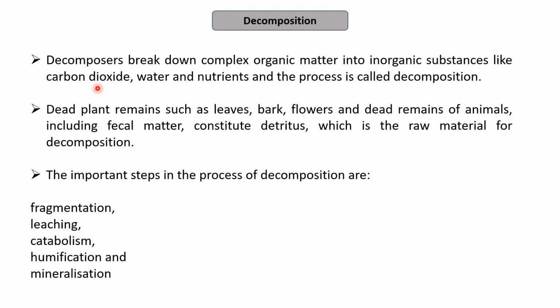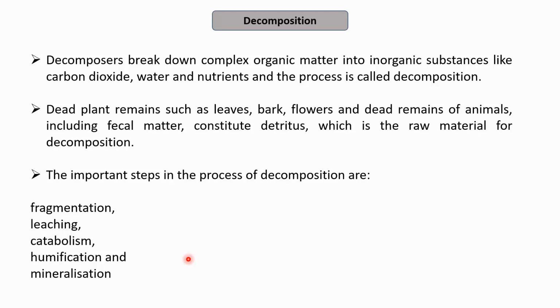The cycle of decomposition is divided into five different steps. The first one is fragmentation, the second is leaching, third is catabolism, fourth is humification, fifth is mineralization. We will learn about each of these steps one by one, giving us an idea about how decomposition is performed by the decomposers. Decomposers mainly include bacteria that decompose the organic material into inorganic substances, and thereby release inorganic components like carbon dioxide, water, and nutrients into the environment again.